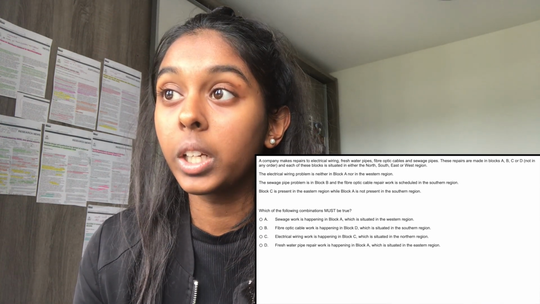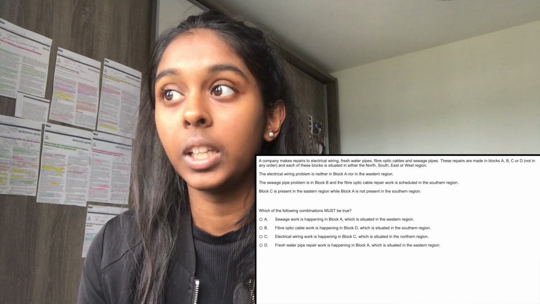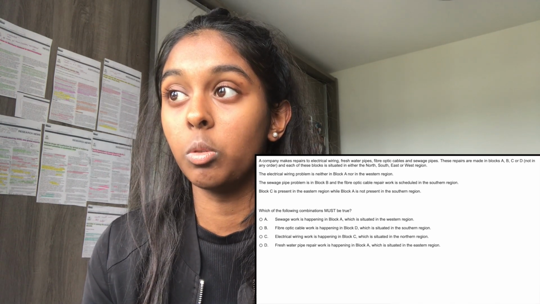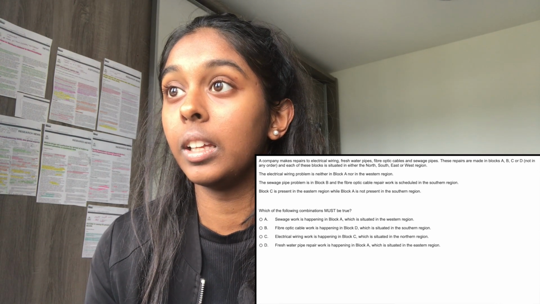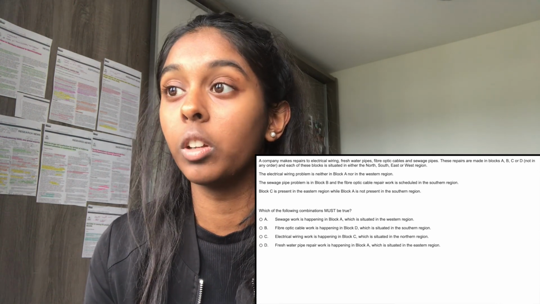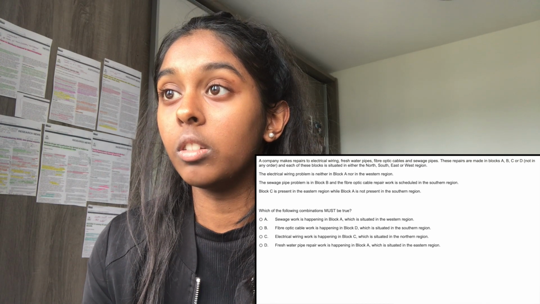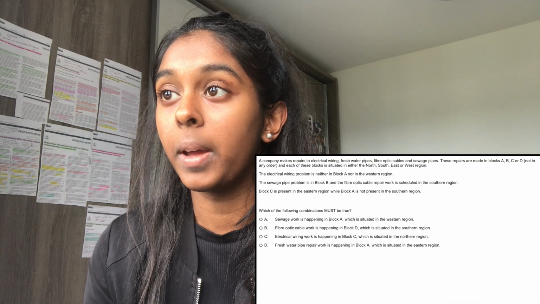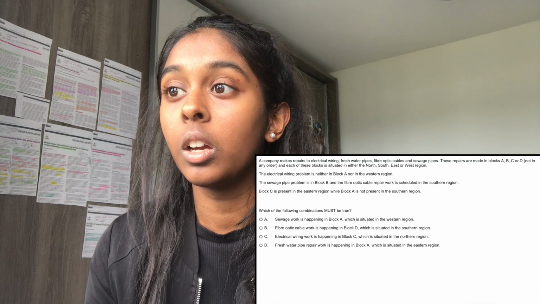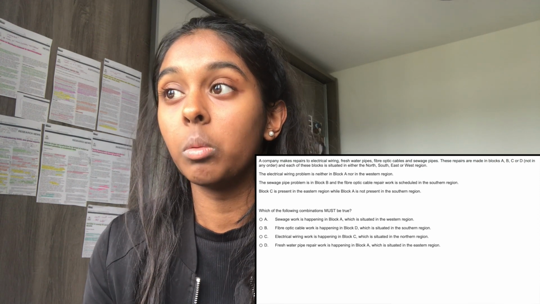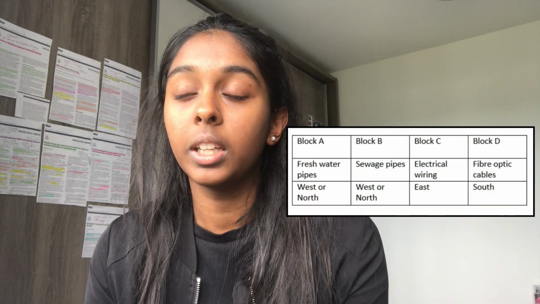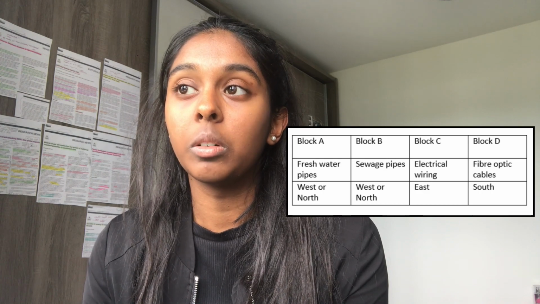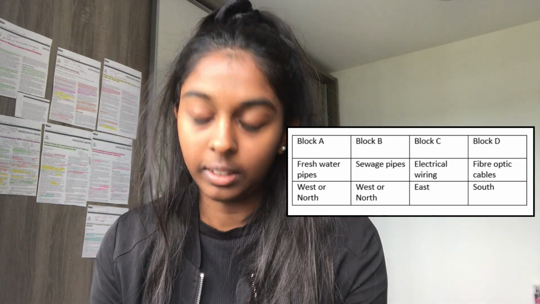Electrical wiring work is happening in block C, which is situated in the northern region. No, because we're told that C is present in the eastern region on the final line of the question. And answer option D is fresh water pipe repair work is happening in block A, which is situated in the east region. Once again, no, because east, we've been told, is block C, so it can't be answer option D. So as you can tell, with process of elimination, the answer option is B.